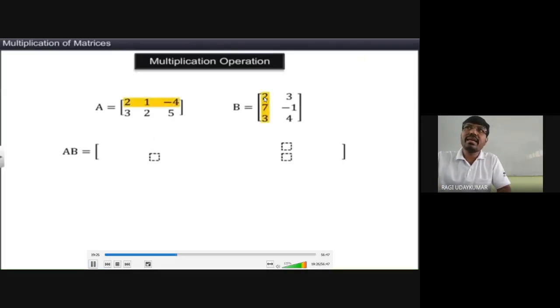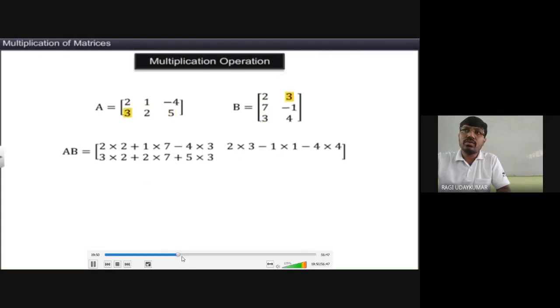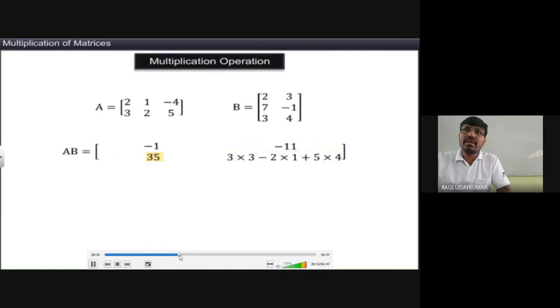See here, whenever you write, everyone write like this until you get practice: 1 into 7 minus 4 into 3, then 2 into 3, 1 into minus 1 minus 4 into 4. Next, second row first column multiplied, then you are going to get it like this. This is the way to multiply two matrices.